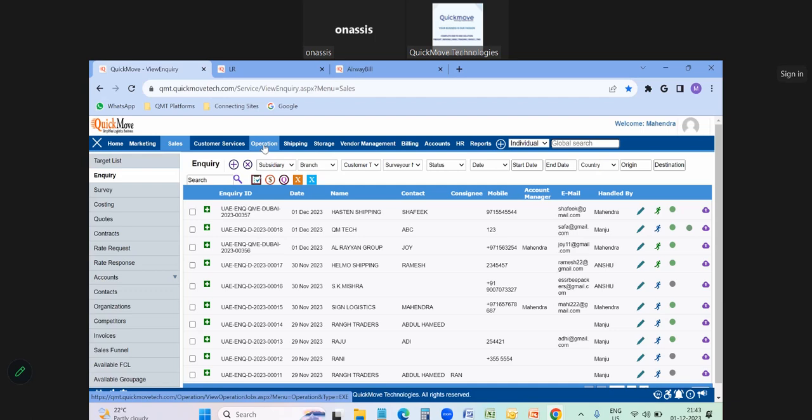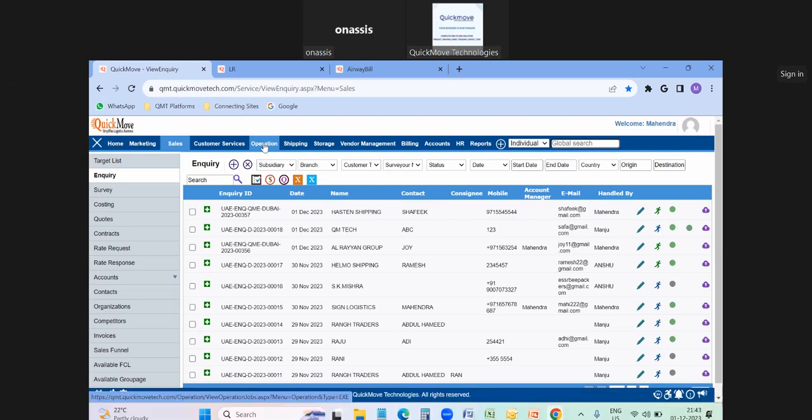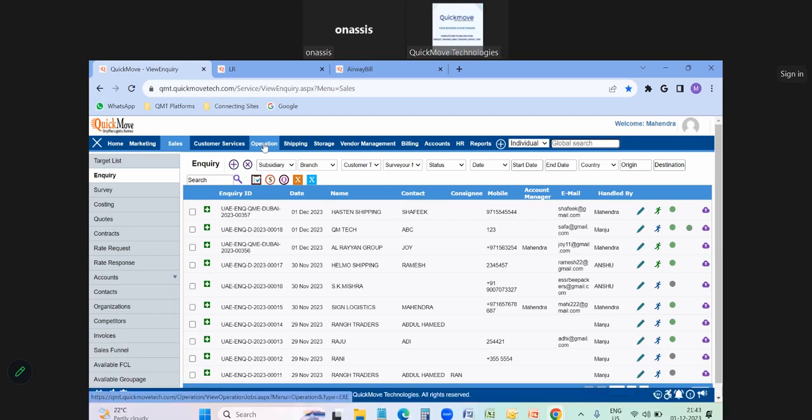It's SaaS based only. See, actually, in the market we have a lot of systems. Earlier they developed offline systems. Now they sold it to many companies, and many companies are struggling with offline systems. We started with SaaS only. It's an online based application. Now a lot of companies are trying to migrate to online based systems.